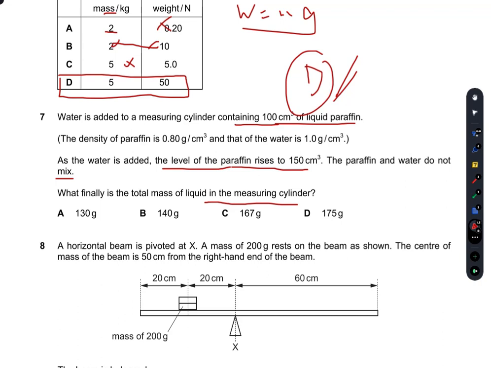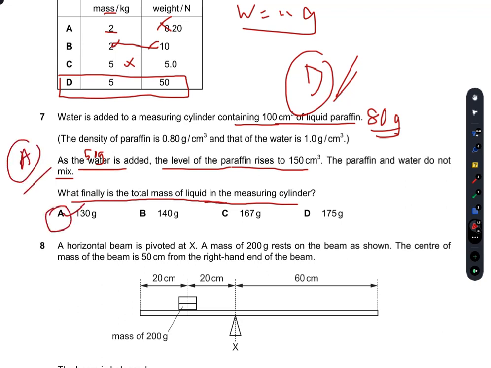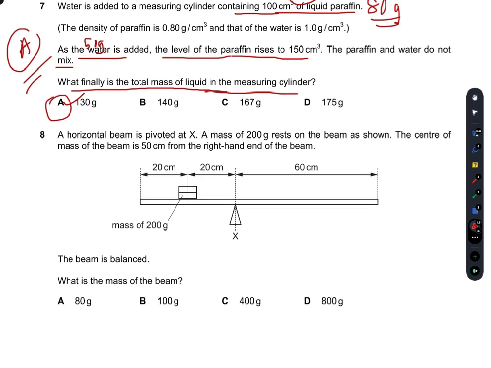So initially 0.8 into 100, it contains 80 gram of liquid paraffin and 150 centimeter cube. So that is 50 into 1. So, and 150 grams of water is added to paraffin. The level of the paraffin rises to 150 centimeter cube. So the total mass of the liquid in the measuring cylinder is 80 plus 50, 130 grams. So A is the right option.